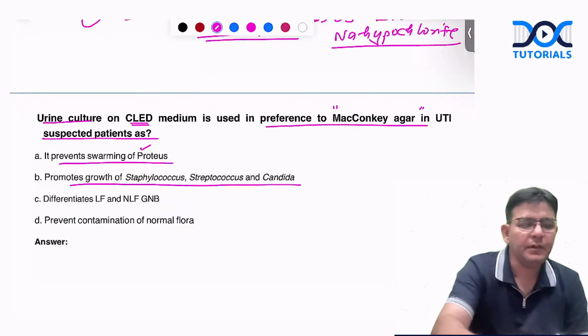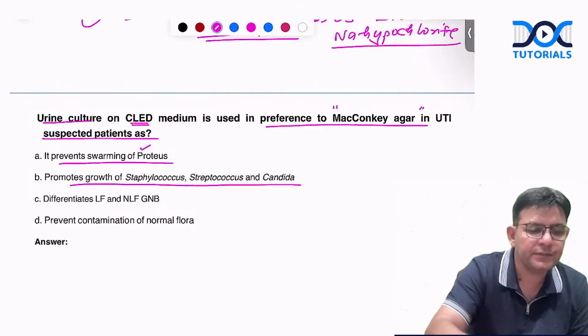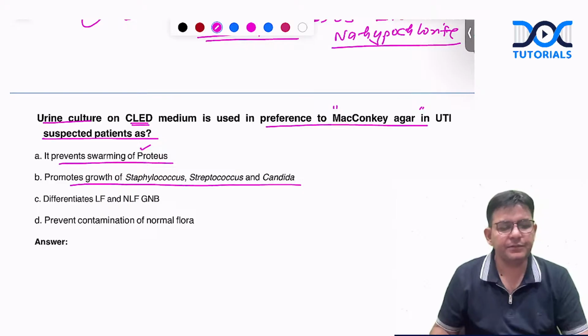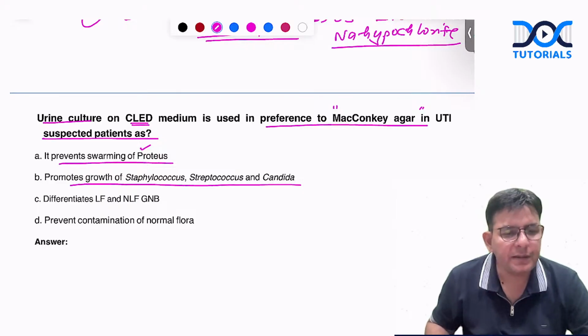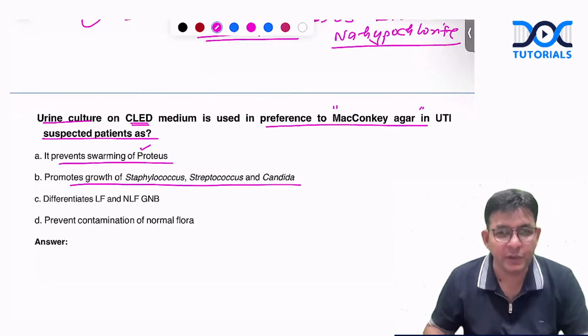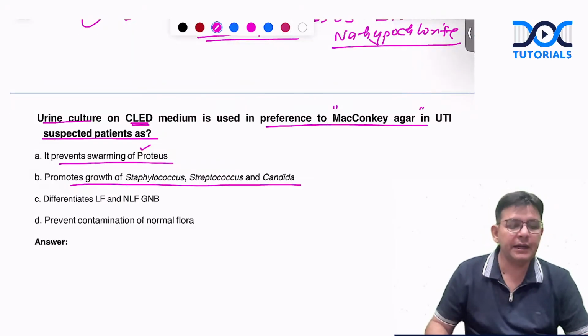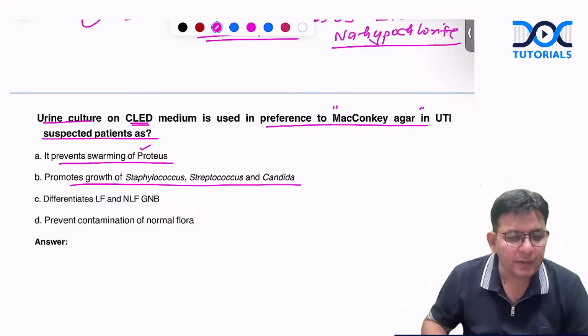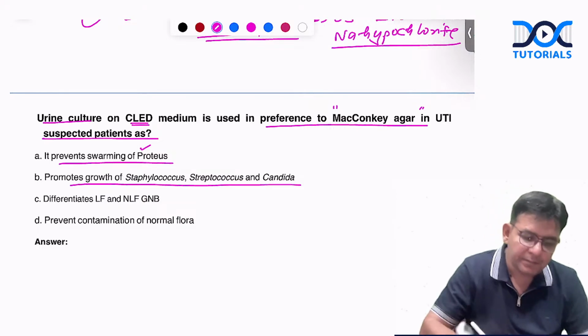Waiting for your answers. You tell me, as per you, what is the answer to this one? Why do we prefer to do the urine culture, stool culture, or the normal urine samples on CLED rather than the MacConkey agar? The answer is B, guys.